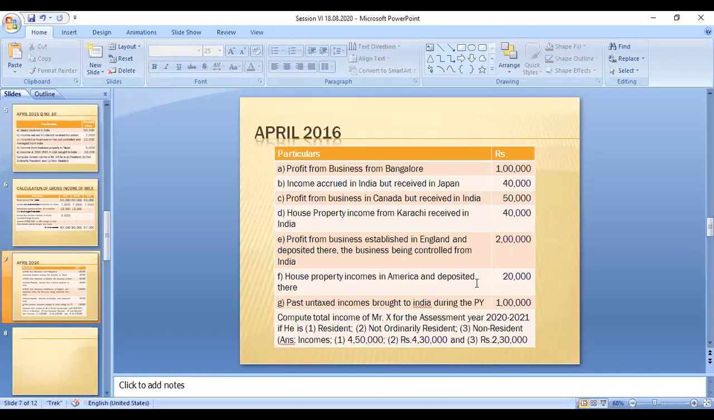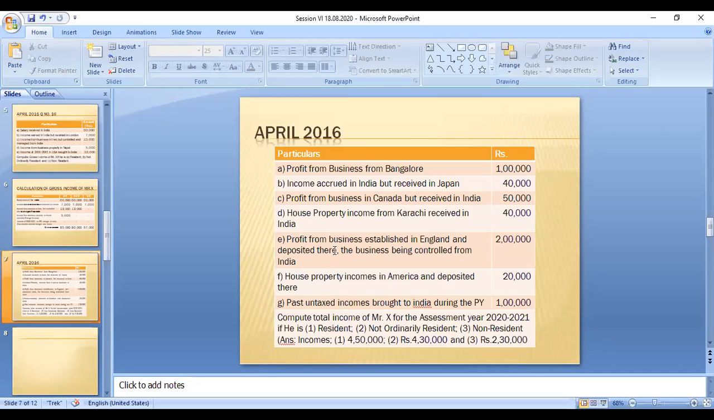Okay, so this is the question. It was asked in the April 2016 exam. I don't know the question number exactly. I forgot to write the question number also. Okay, so we will take it later, no problem. I think it's a 10 mark question.